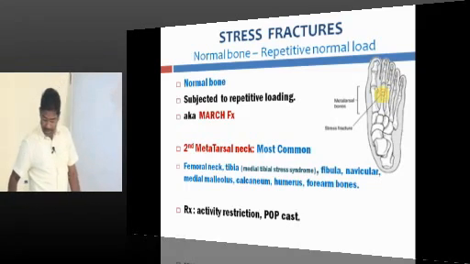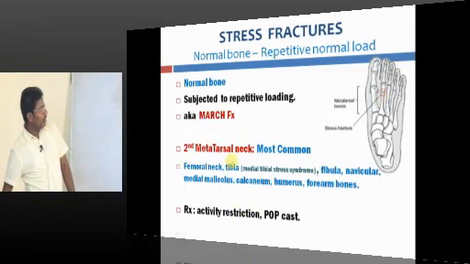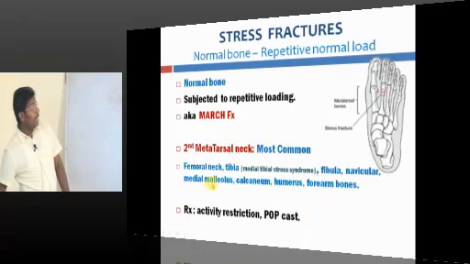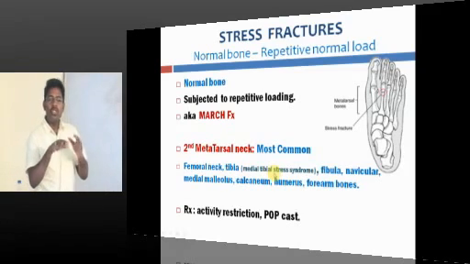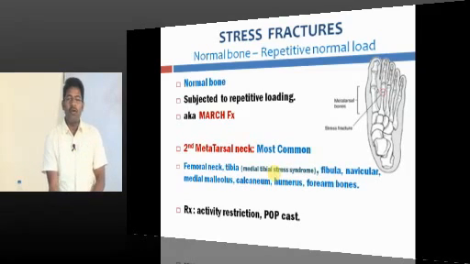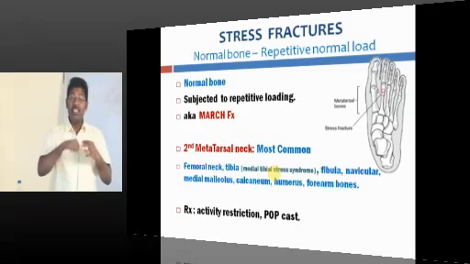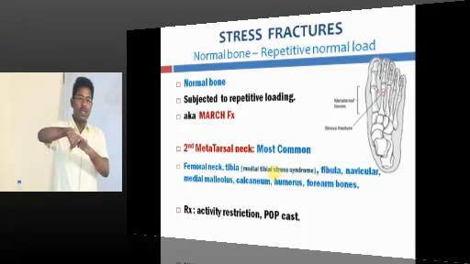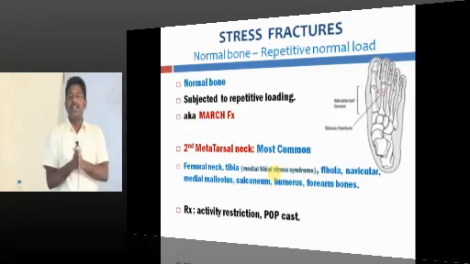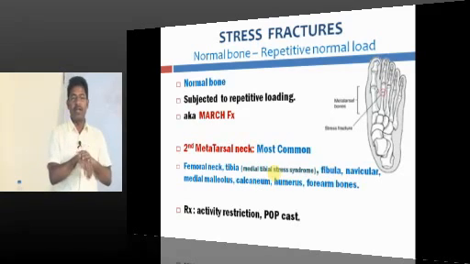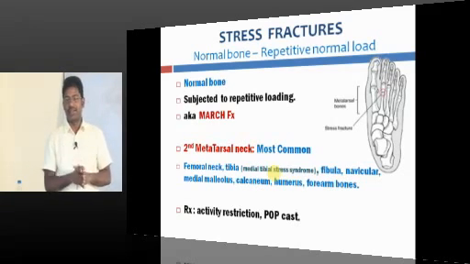And if you look at the slide, you can have the neck of femur, tibia, fibula, navicular, talus. One of my friends who is an IPS officer suffered talus and one calcaneum, forearm bone. So most common is the metatarsal bone, least common is the metacarpal bone. It is a rare possibility for the metacarpal bone to go for a stress fracture.